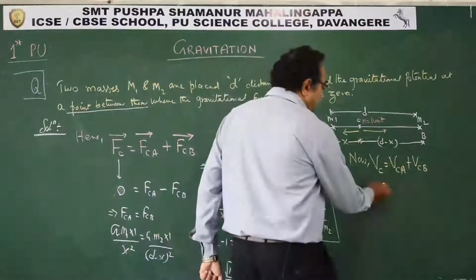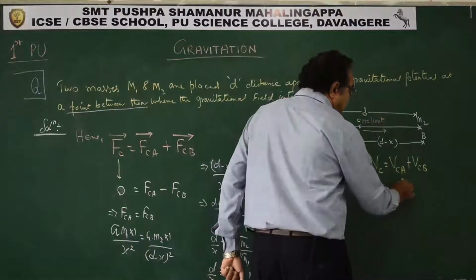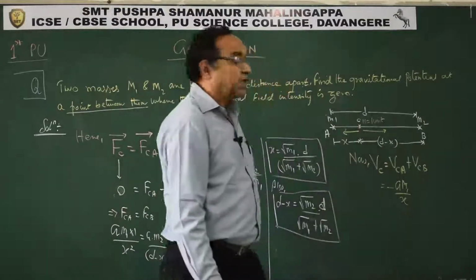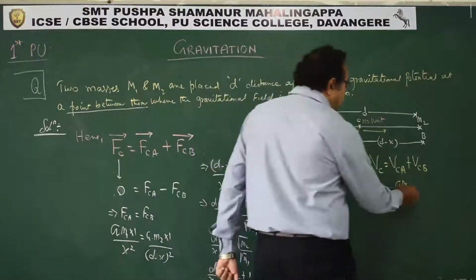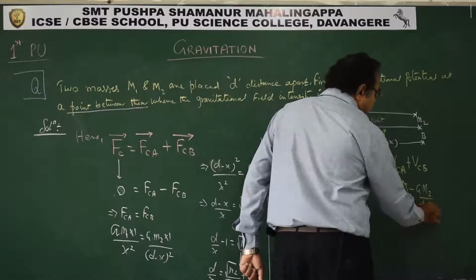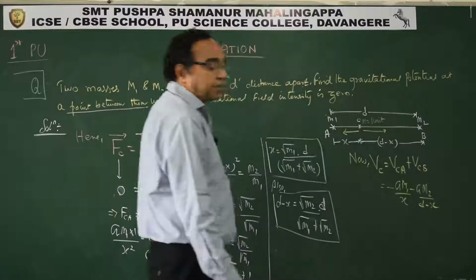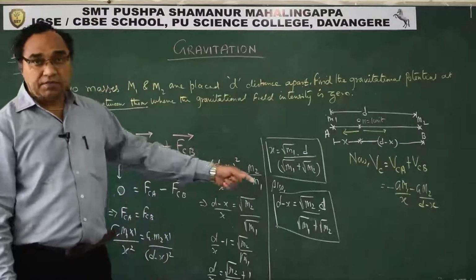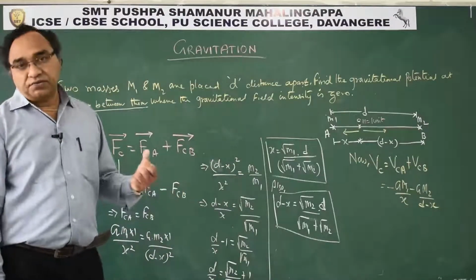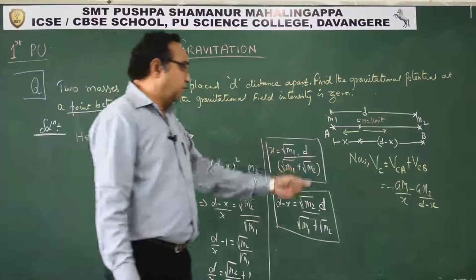So V_CA is minus G M1 by x, plus V_CB, which is minus G M2 by D minus x. We have just seen in the previous topic that potential is nothing but minus Gm by r. That concept we are using.